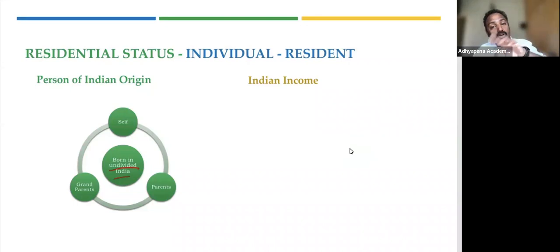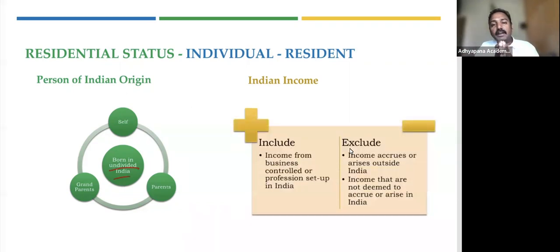Why is this relevant? Because in the exception we saw citizen of India or person of Indian origin having an Indian income lesser than or equal to 15 lakhs or more than 15 lakhs, right? So we understood what is person of Indian origin. Now what should we understand? We should also understand what is Indian income. So when you say Indian income, we will understand what should be included, what should be excluded.